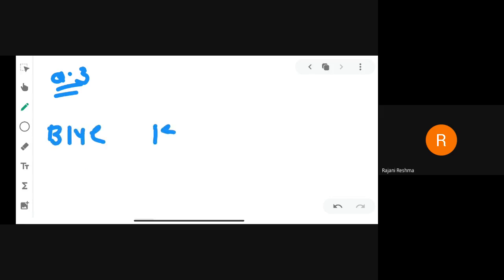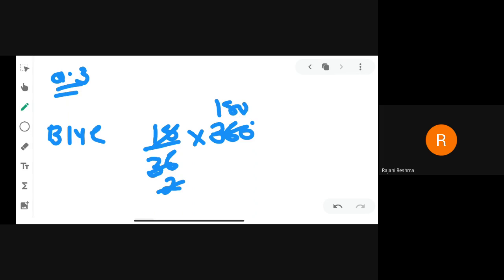Blue, 18 people like it out of 36, into 360 degrees of the circle. So we are dividing. You can see 18 twos are 36 and 2 180s are 360. So the central angle of blue color is 180 degrees.